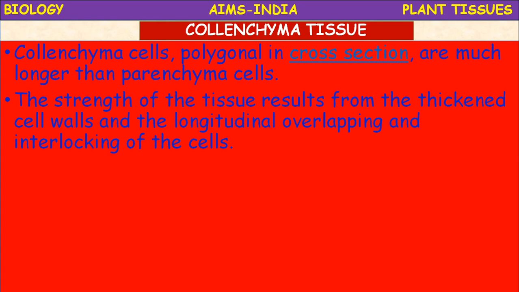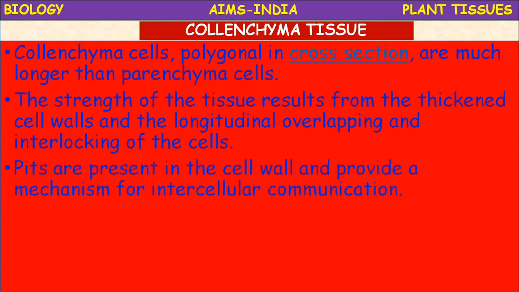So discrete strands, we discussed, no? The pits are present in the cell walls and provide a mechanism for intercellular communication. As I told you, the plasmodesmata, the pits are present in the cell wall.